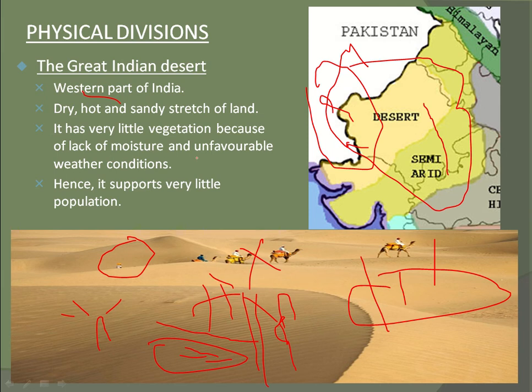Lack of moisture and unfavorable weather conditions. Because of these weather conditions, hot and dry sand, we can't grow any vegetation except cactus. Hence it supports very little population. So vegetation is not there, it is very hot, they can fall into the pits, and only an oasis comes rarely, right? That's why population is very less here.